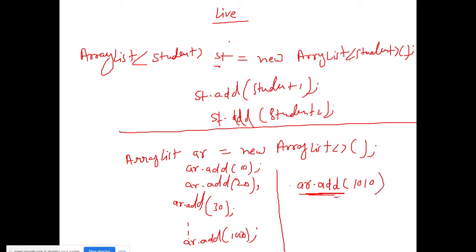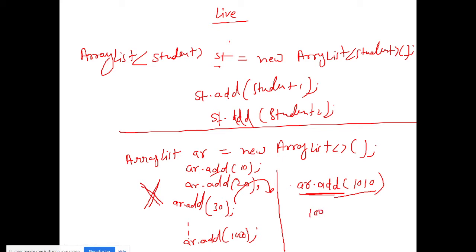So this new student is added. Now what will happen? For adding one student, listen carefully, this 100-student array list will first be copied to a new array list. In the background, the compiler will copy all this data to a new array list.